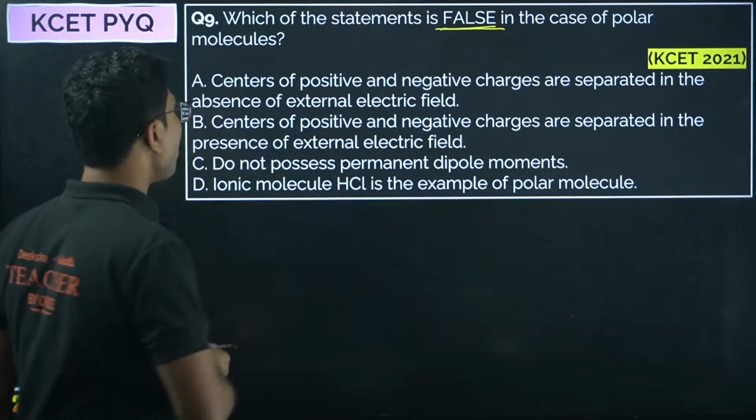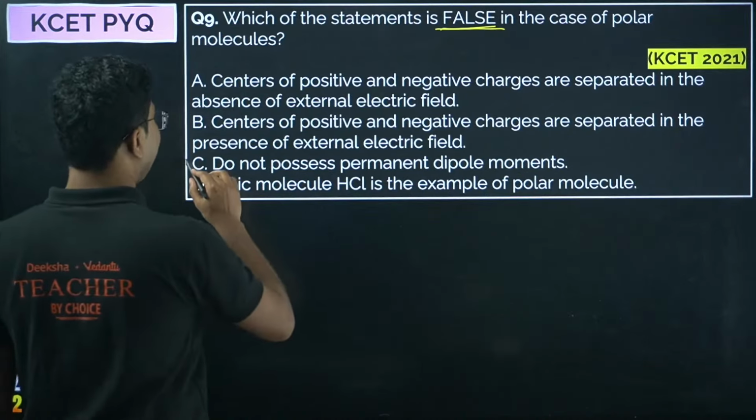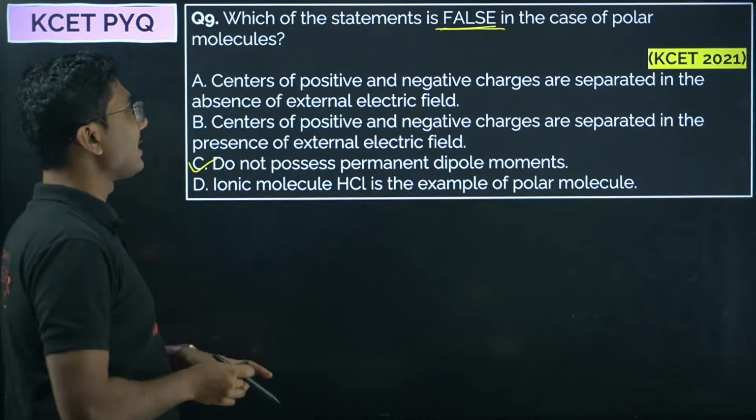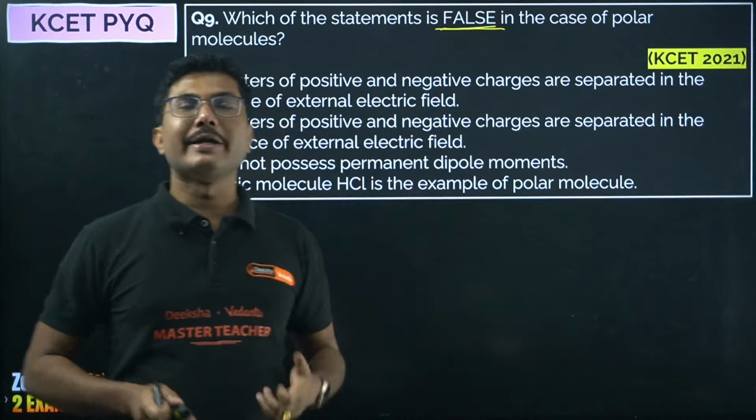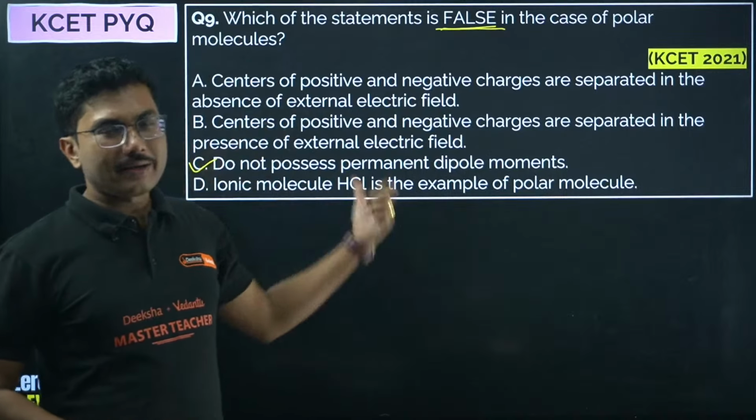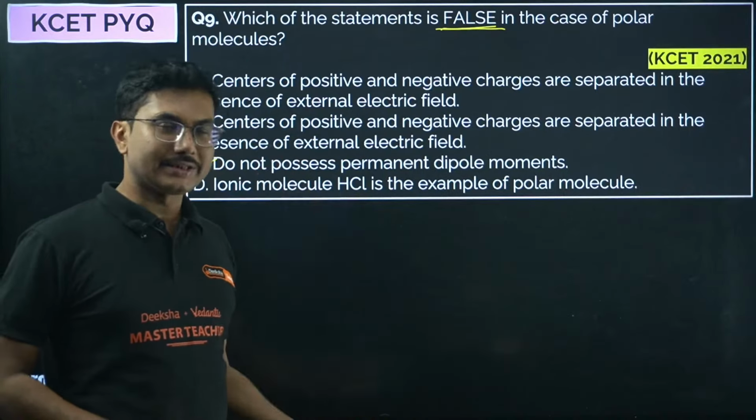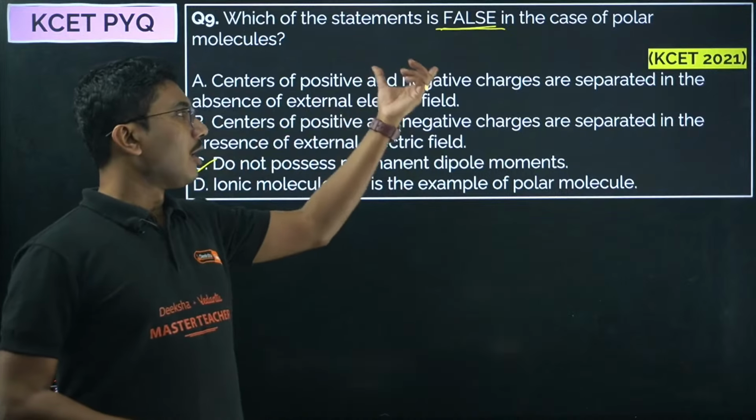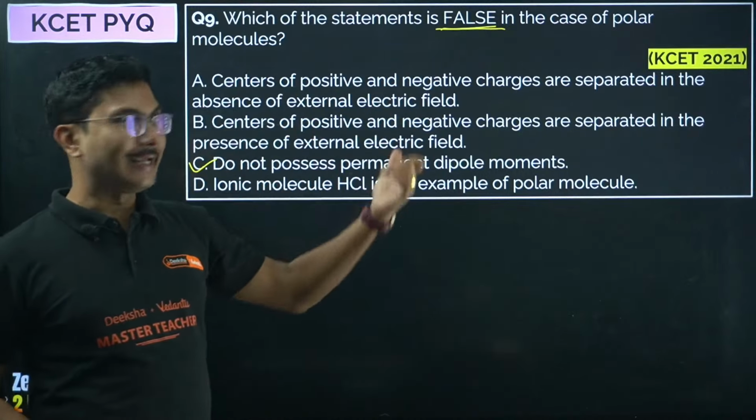Option C, do not possess permanent dipole moment. Yes, this is the correct answer. Remember that the centers of positive and negative charge are already separated in the absence of an electric field, and in the presence of an electric field they are still separated. So options A and B are both the same.